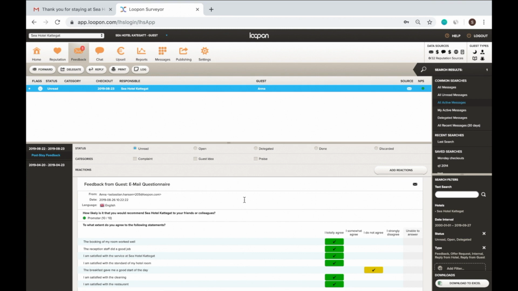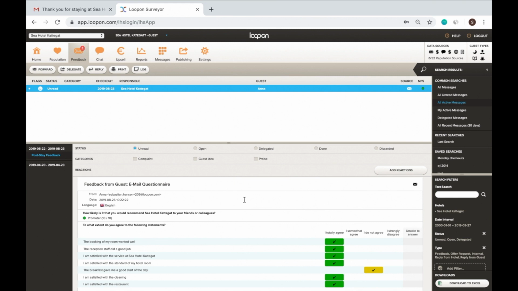Here on the right, you can filter which messages you would like to see. All active messages are unread plus open plus delegated issues. My active messages are unread plus open plus delegated issues explicitly delegated to me. Delegated messages are unread plus open plus delegated issues explicitly delegated to someone else.